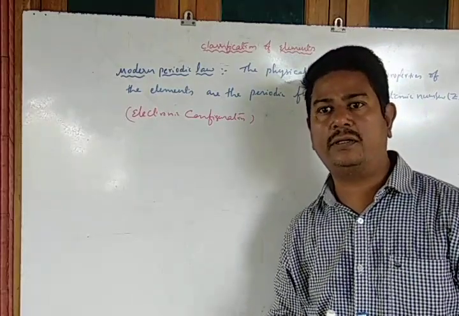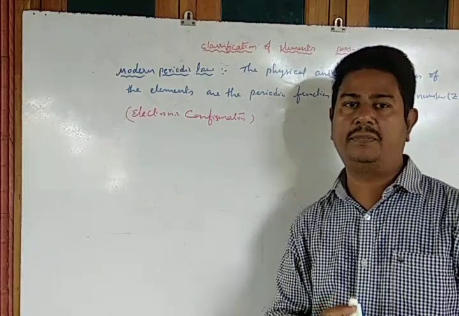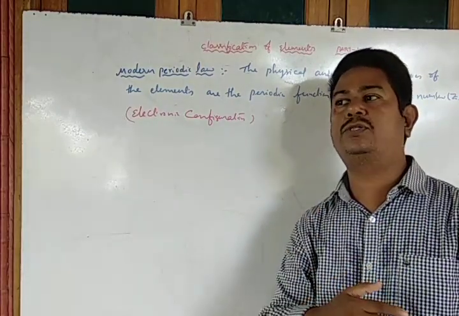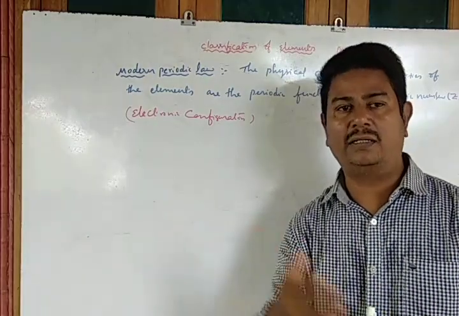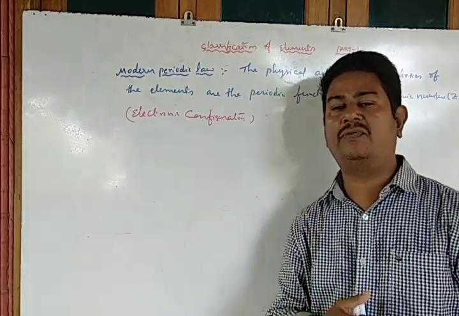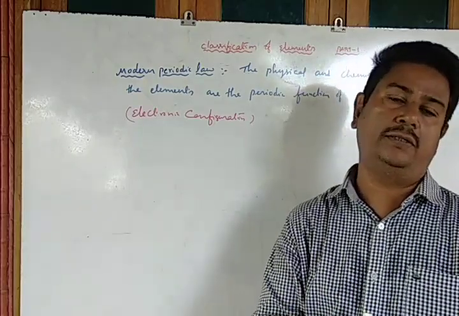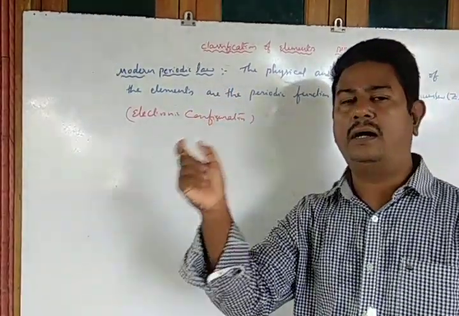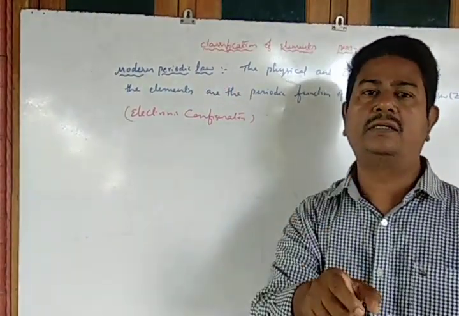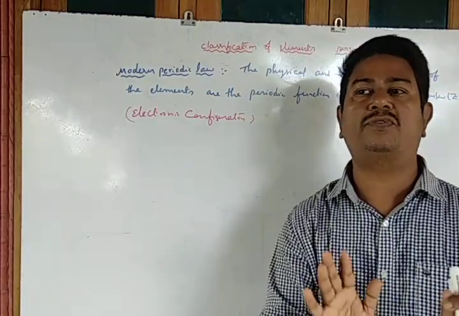So on the basis of electronic configuration, how are the elements classified? The total periodic table is classified into four categories depending upon the blocks: S block, P block, D block, F block. What elements they consist of, what their properties are, and what the general configuration of those elements is will be discussed here now. Periodic law means on which property basis the entire periodic table is explained. That is called a periodic law.